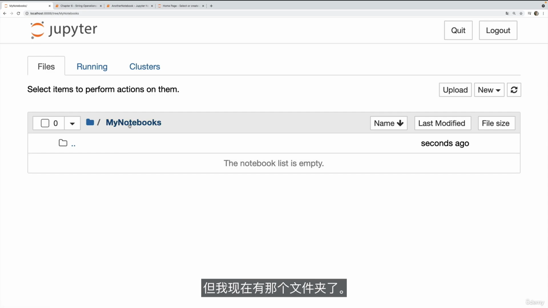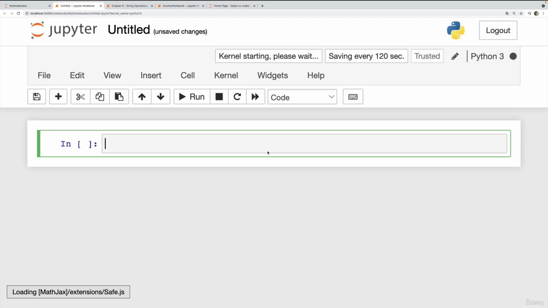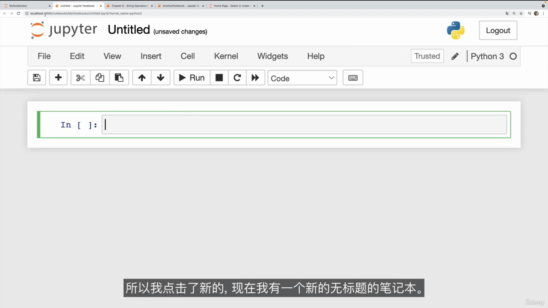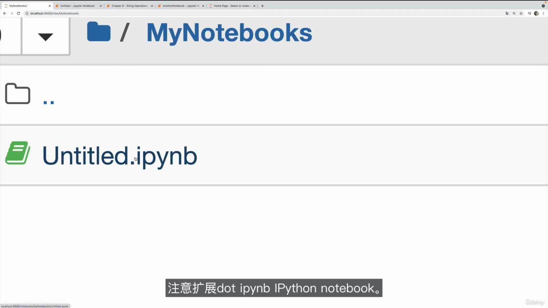But I have that folder now. It just showed up automatically. And now I can make my very first notebook right here. So I clicked New, and now I have a new untitled notebook. And notice the extension .ipynb, IPython Notebook.